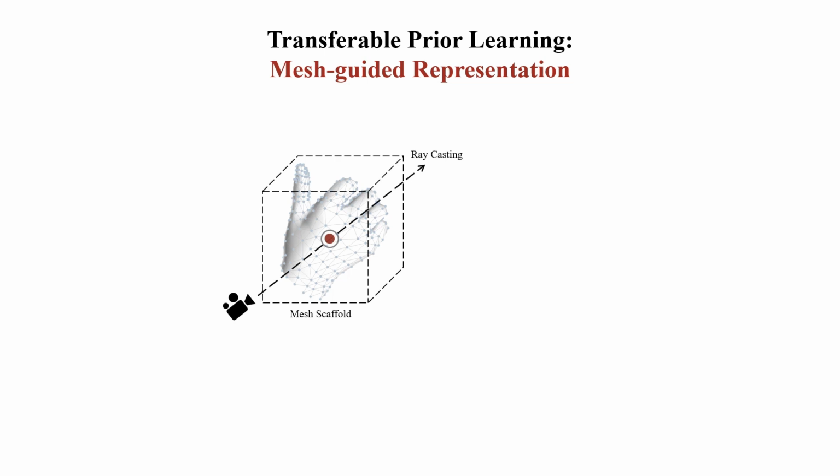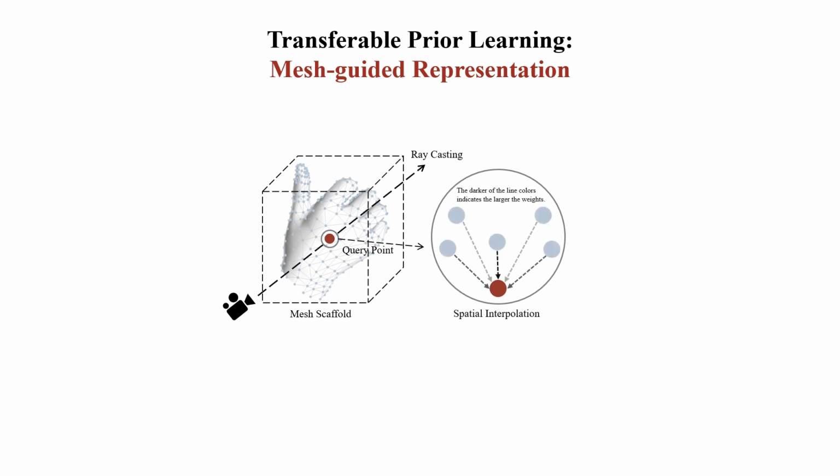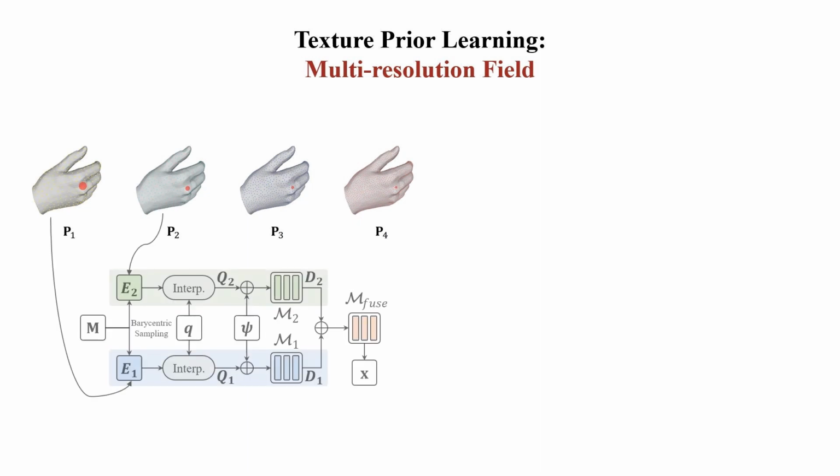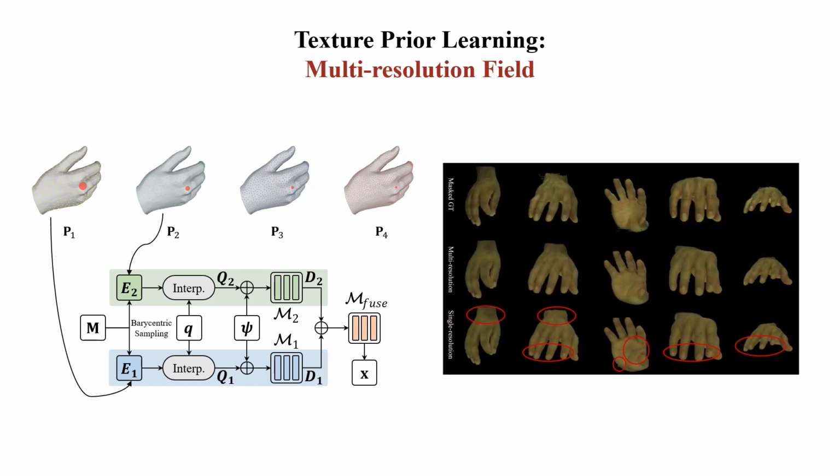We uniformly sample points on the input mesh and attach them with a learnable point encoding. For query points, we conduct spatial interpolation to acquire the queried encoding. To enable the network to exploit high-fidelity texture prior, we design a multi-resolution field upon the mesh scaffold. Different resolutions sample different numbers of points on the input mesh to obtain learnable point encodings. For query points, we fuse the queried encoding from different learnable point encodings to regress the final texture values. Multi-resolution can model more details of hands and make the learned overall appearance more consistent with the ground truth.